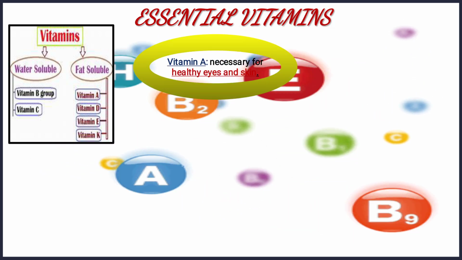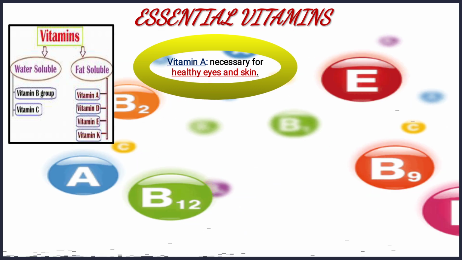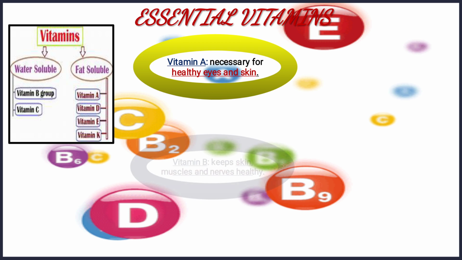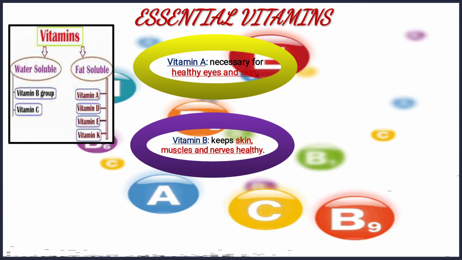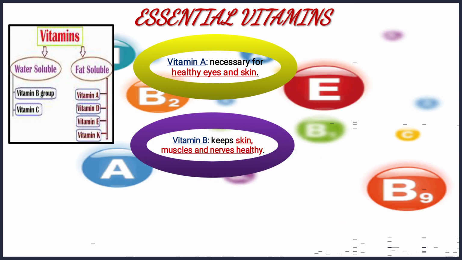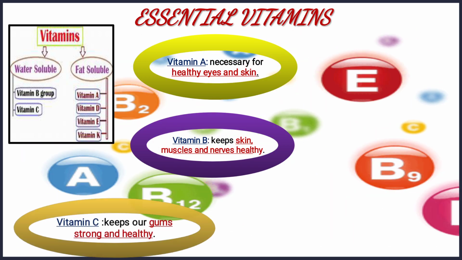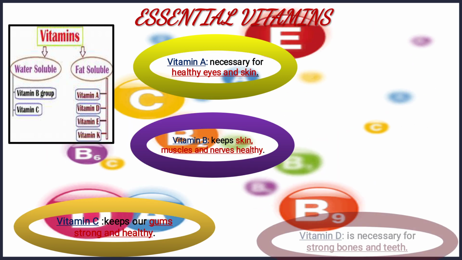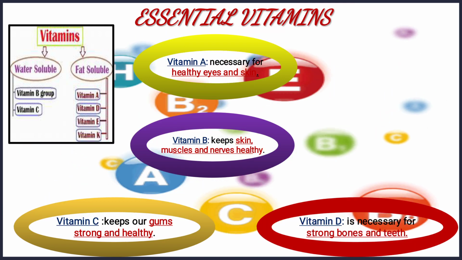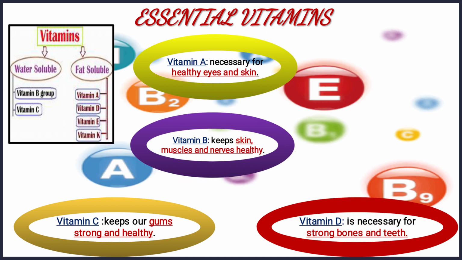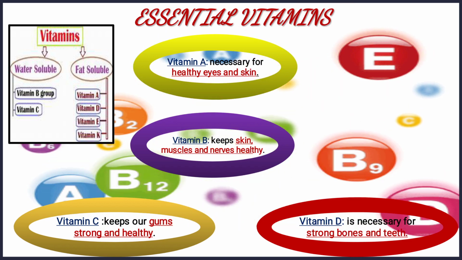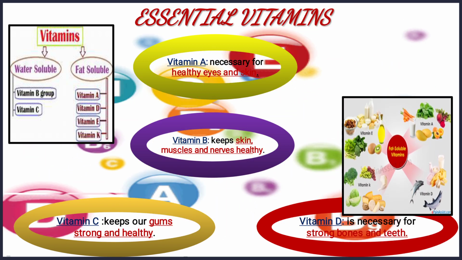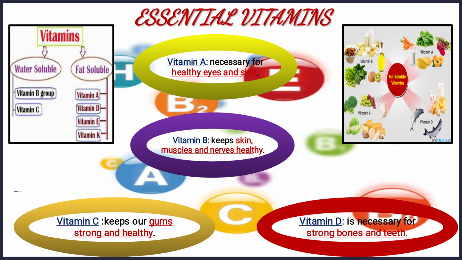Now comes vitamin A. What is the use of vitamin A? It is necessary for healthy eyes and skin. Vitamin B keeps skin, muscles and nerves healthy. Next comes vitamin C, which keeps our gums strong and healthy. Vitamin D is necessary for strong bones and teeth. These are the essential vitamins which our body needs for proper functioning. Here are the sources of fat soluble vitamins.